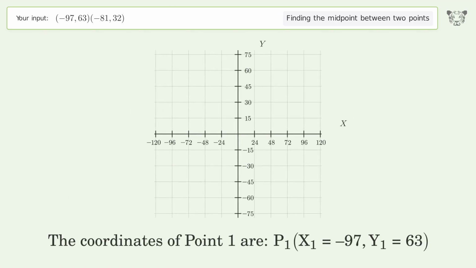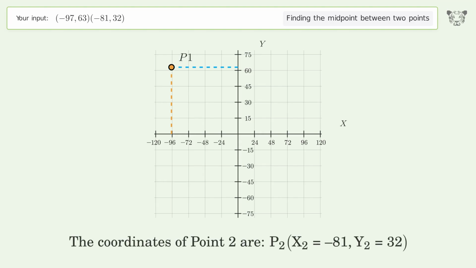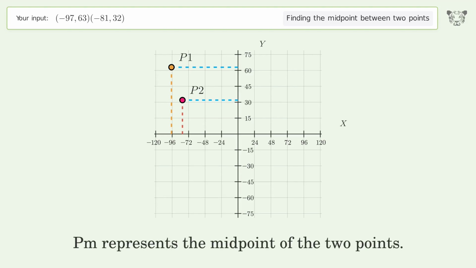The coordinates of point 1 are x1 equals -97, y1 equals 63. The coordinates of point 2 are x2 equals -81, y2 equals 32. PM represents the midpoint of the 2 points.